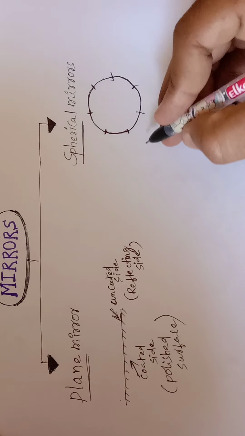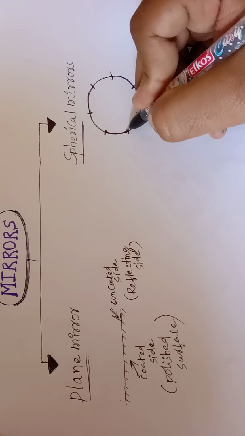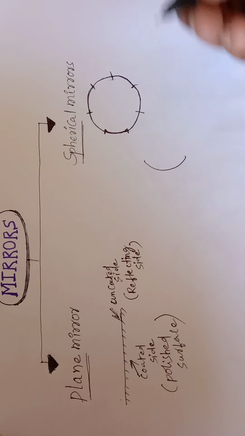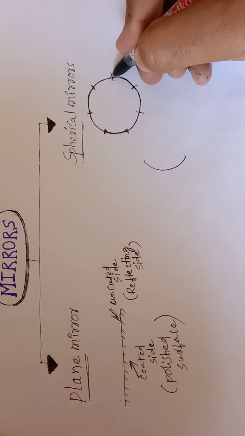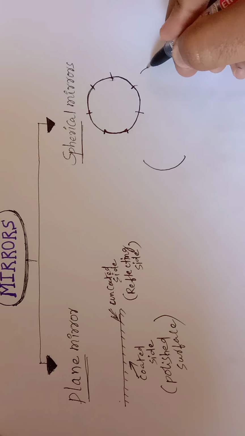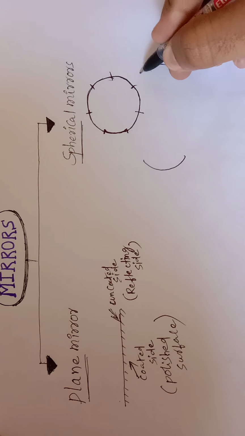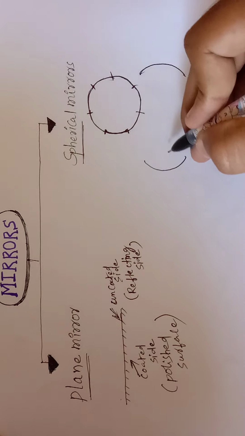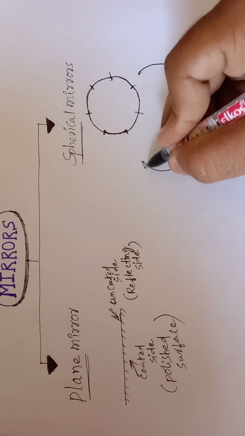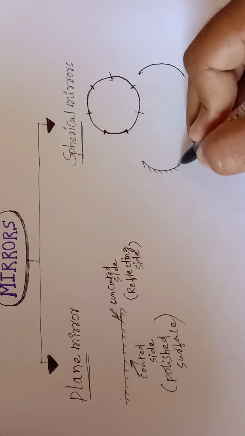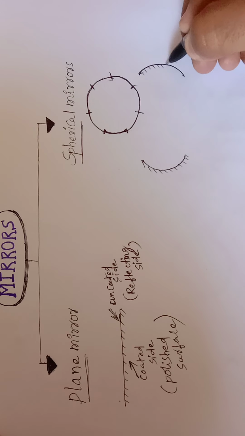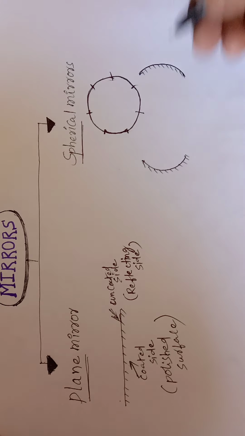So let us take two curved surfaces here. This is a curved surface, and this is another curved surface. This side is the coated side, and this is another coated side.